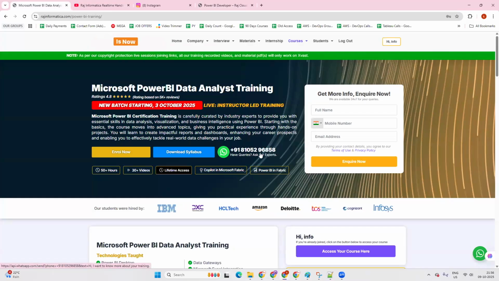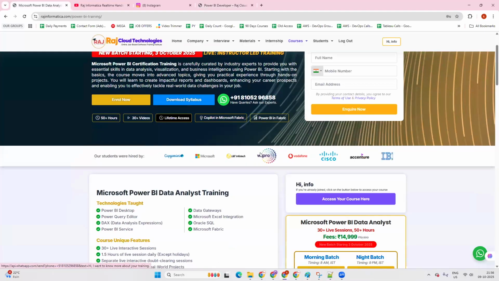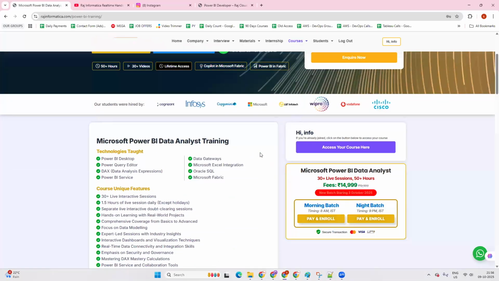Does anyone still have any doubts on job assistance, the fee structure, the schedule, or the course curriculum? If you have any doubts, please unmute yourself and ask your questions. Otherwise, you can post in the chat box as well. Anything is fine. And the people who have not given your name and WhatsApp number, you can drop it to me now. Whoever posts their name and WhatsApp number, we will add you to the WhatsApp group, and you will get today's session recording and the material as well. You will get both.